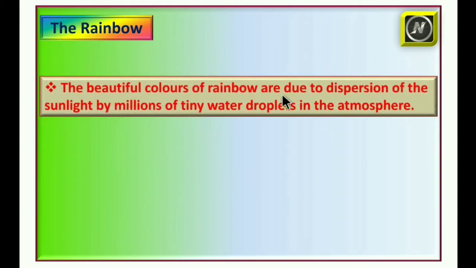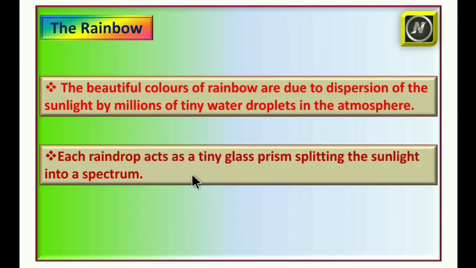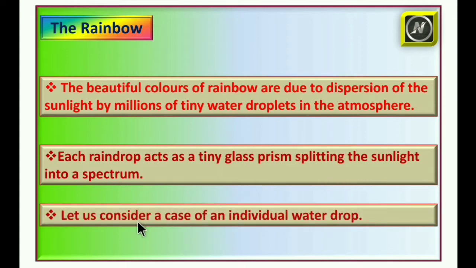The beautiful colors of rainbow are due to dispersion of the sunlight by millions of teeny water droplets in the atmosphere. Each raindrop acts as a teeny glass prism splitting the sunlight into a spectrum. Let us consider a case of an individual water drop.